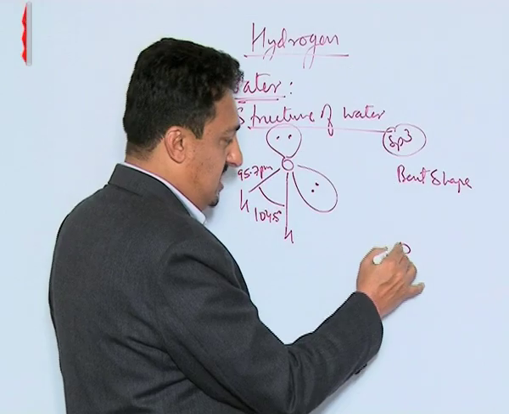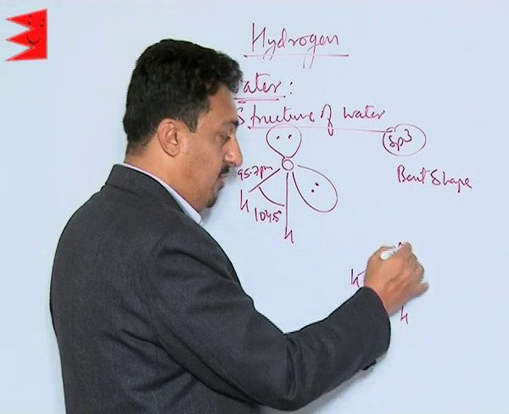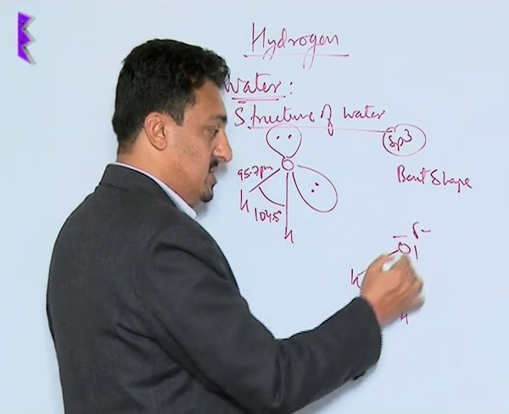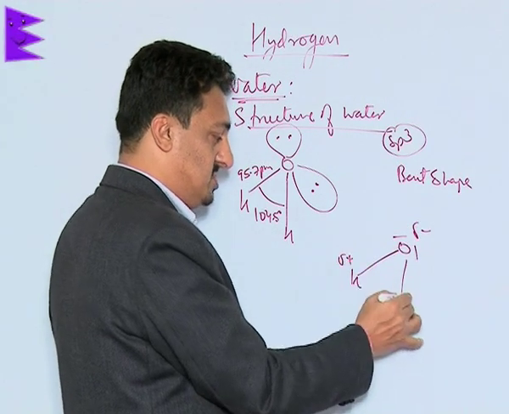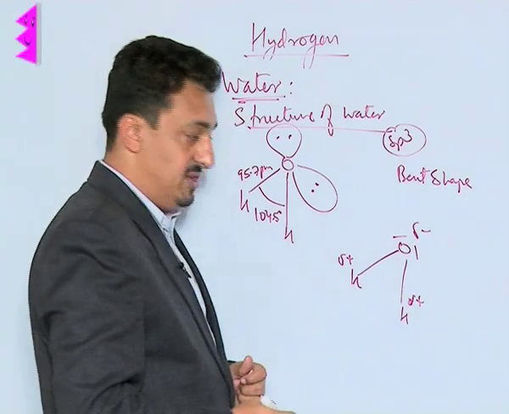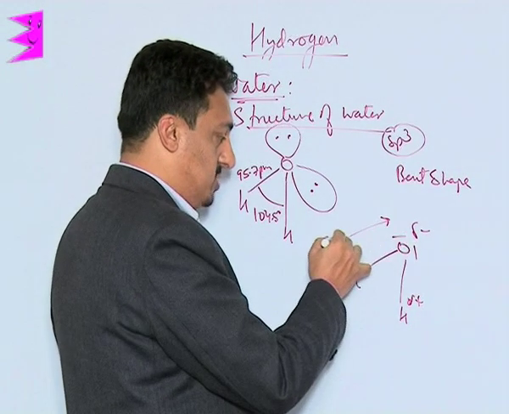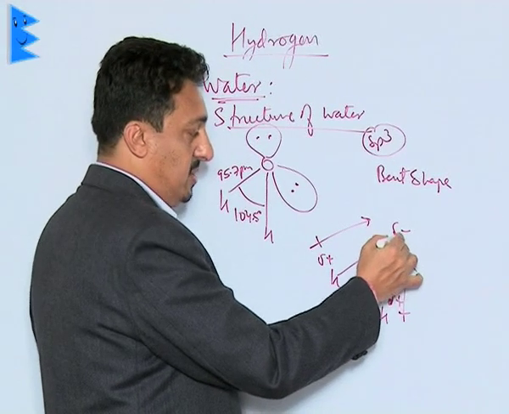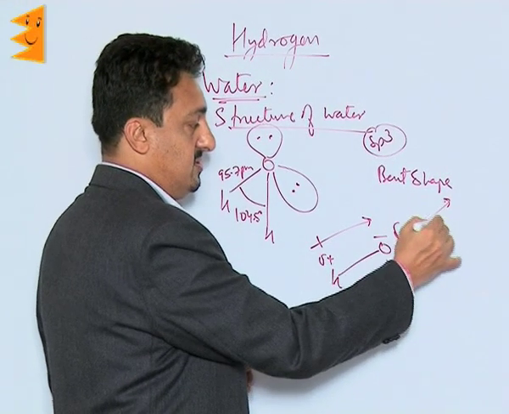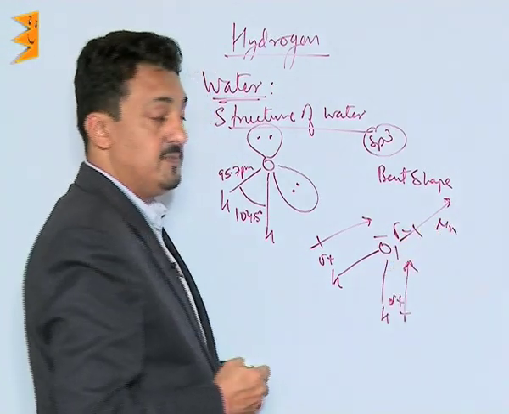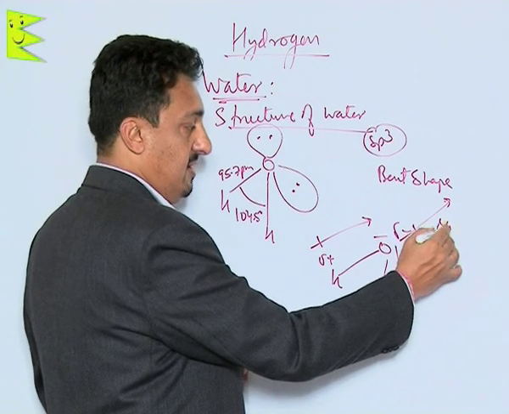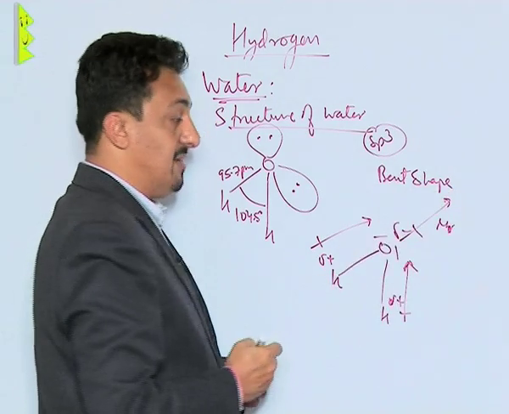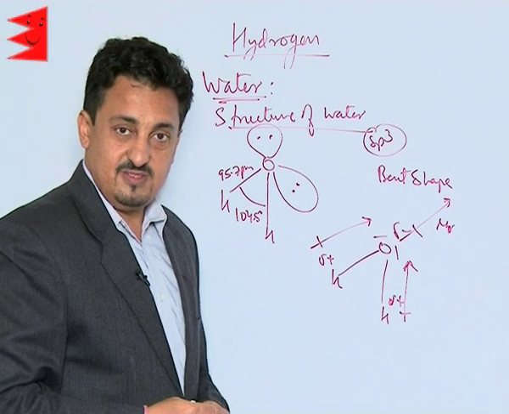Now due to this structure, oxygen, being more electronegative in nature, is always having a partial negative charge, and hydrogens are having partial positive charge. The dipole moment of this OH bond is towards this side, of this OH bond is towards this side, and that's why the net dipole moment is towards this side. So this is the net, or the resultant dipole moment we can write as towards this side. That makes it a polar molecular species.